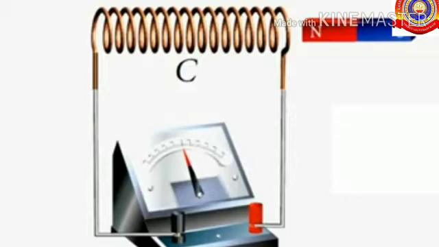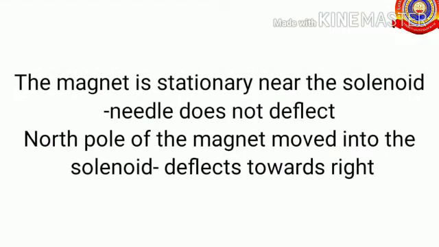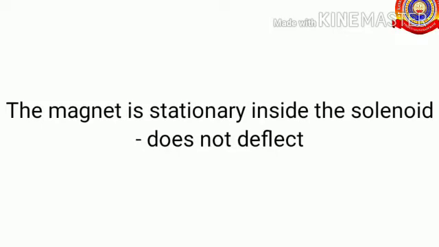Okay, so let's conclude this. The magnet is stationary near the solenoid. The needle of the galvanometer does not deflect. When the north pole of the magnet is moved into the solenoid, the needle deflects towards the right. When the magnet is stationary inside the solenoid, the needle does not show any deflection. The next one.